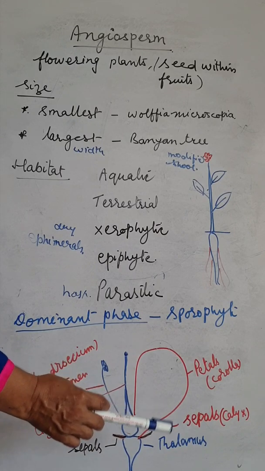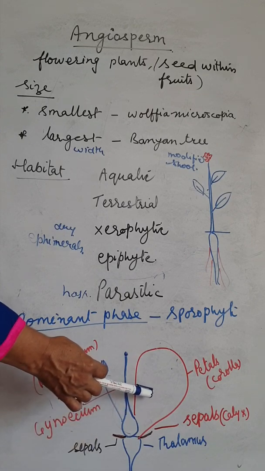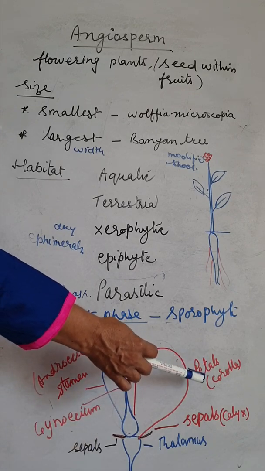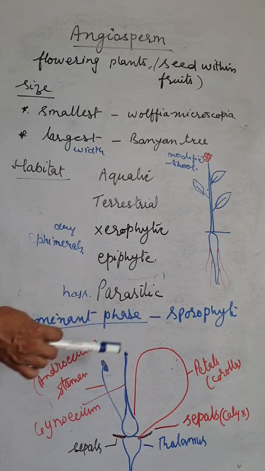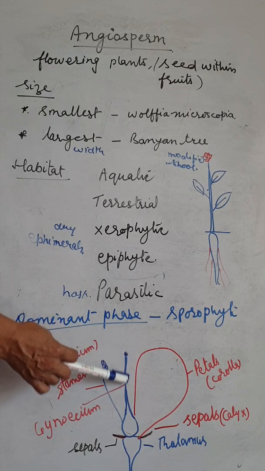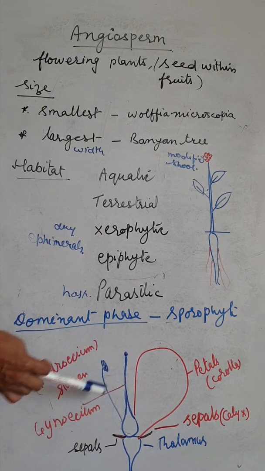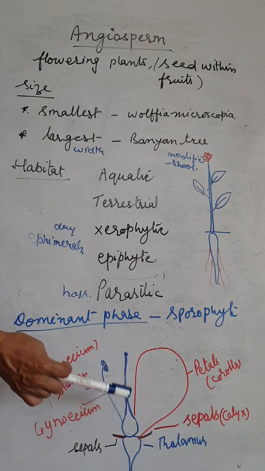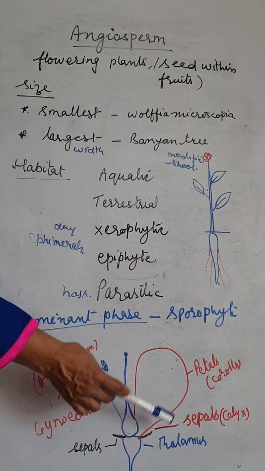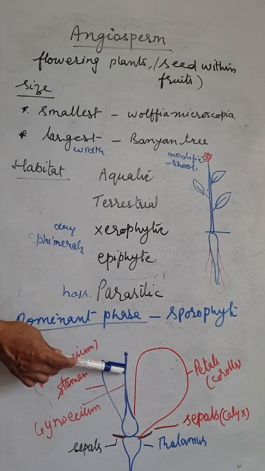The first whorl, the outer whorl, is the sepals. The group of sepals is the calyx. The second whorl is the petals, the group is the corolla. The third whorl is the stamen, androecium, the male part, and the fourth or inner whorl is the gynoecium, that is the pistil. The 4 whorls: calyx, corolla, stamen and pistil.